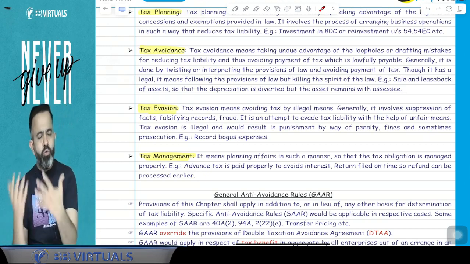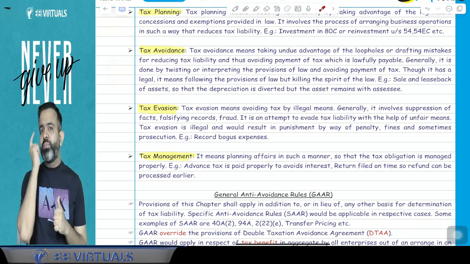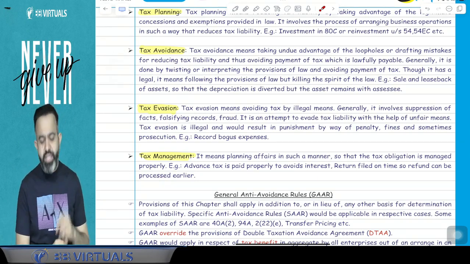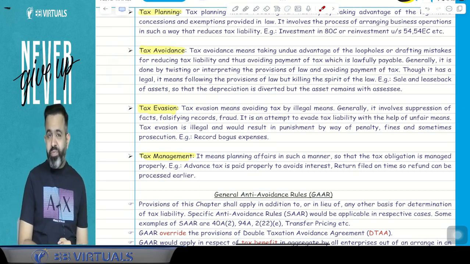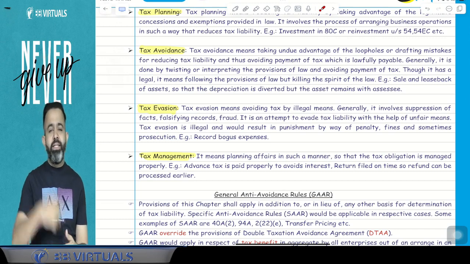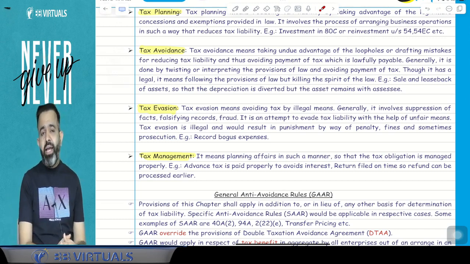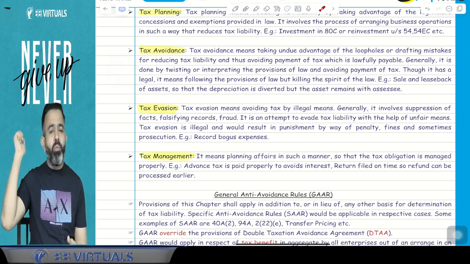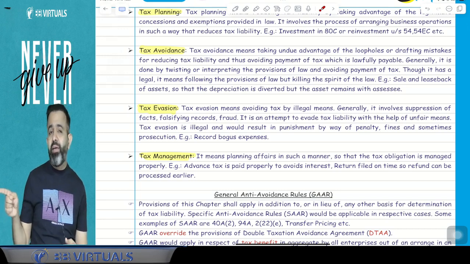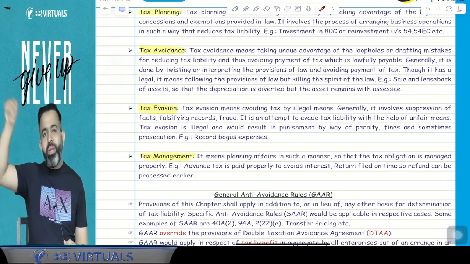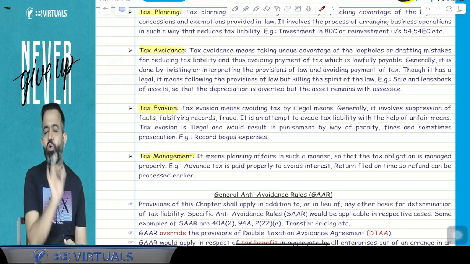There may be loopholes in the law, and you are just using those loopholes and doing something and reducing your tax. That is called your tax avoidance. You know that Vodafone case law. Vodafone was a Netherlands-based company. In India there was Hutch India, and the Indian-based company was sold through Mauritius and the Cayman Islands. They made one company, a CGP, there only so as not to pay the tax in India. So that is called your tax avoidance.